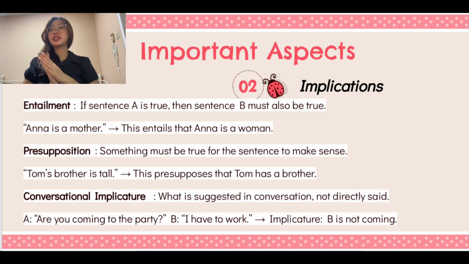The next one is the conversational implicature, where what is suggested in conversation is not directly said. Okay, so it is just hinted. That's why it's called not directly said. So for example, A is asking B, "Are you coming to the party?" B answered, "I have to work." So we can infer from their conversation that B is of course not coming because B has work to do.